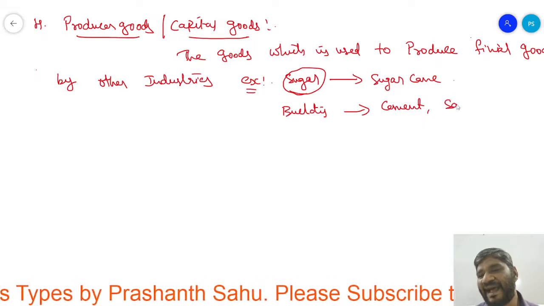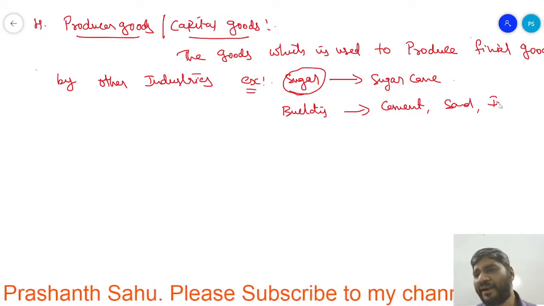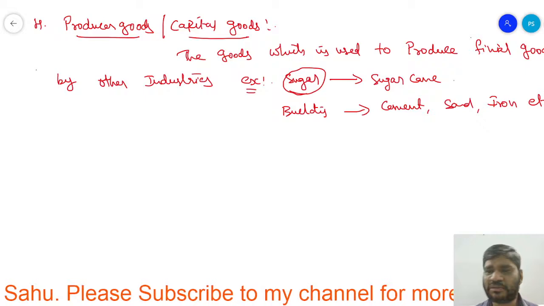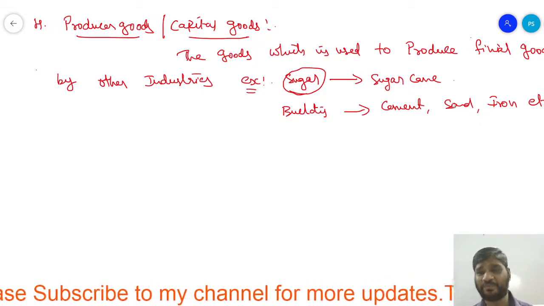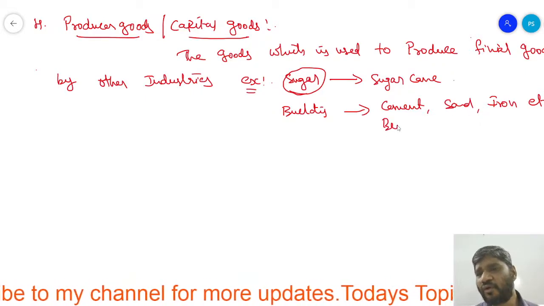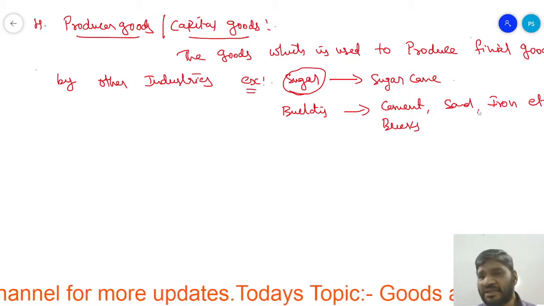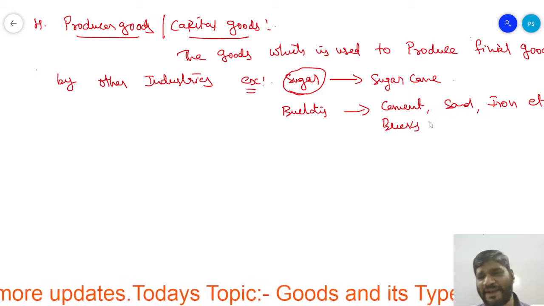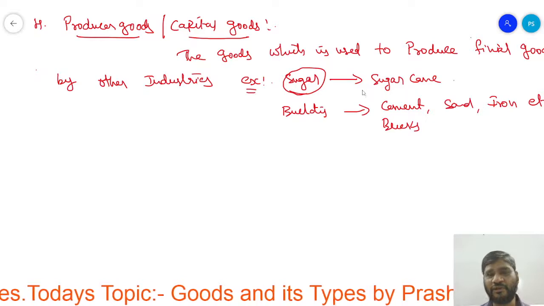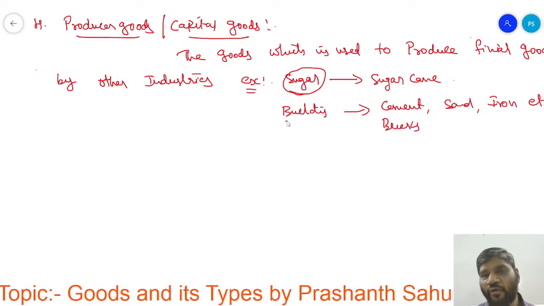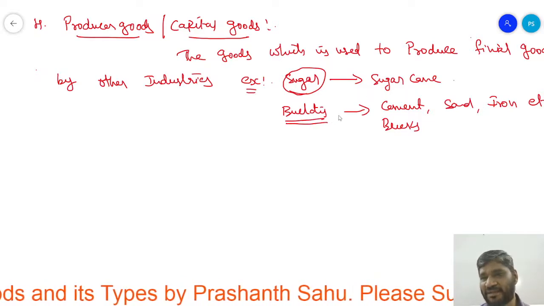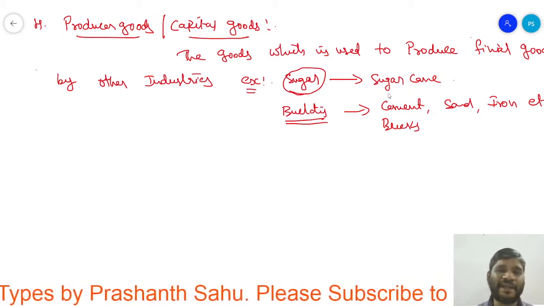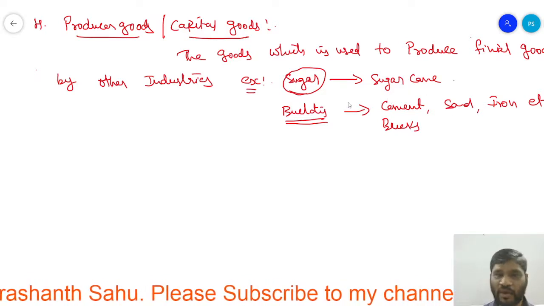Cement, sand, iron, etc. So different items like bricks, these are all goods which are needed to produce these buildings or to construct the buildings. Without these goods, it cannot be manufactured, right?